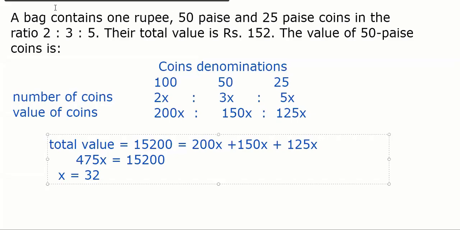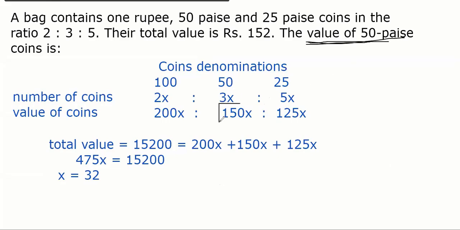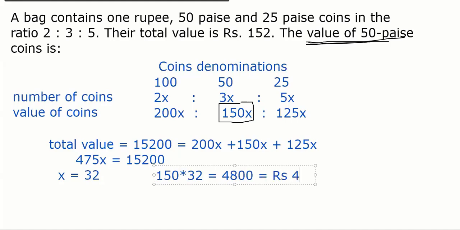The value of 50 paisa coin is 150x. So just do 150 into 32. So the answer would be 4800 paisa or rupees 48.